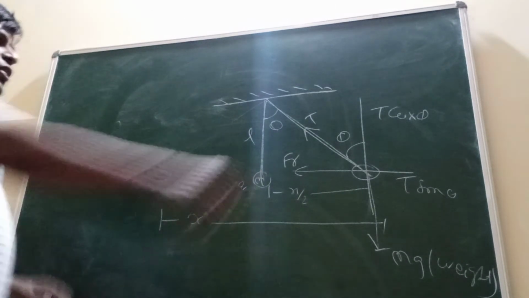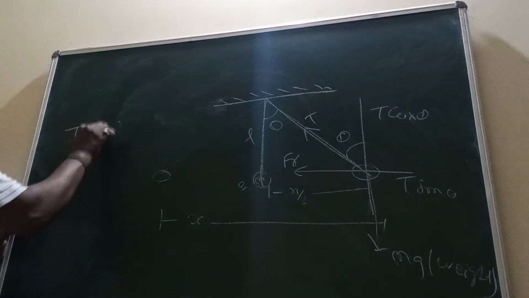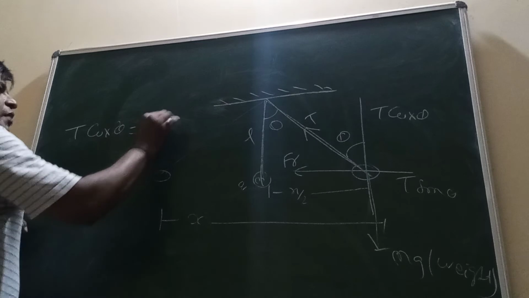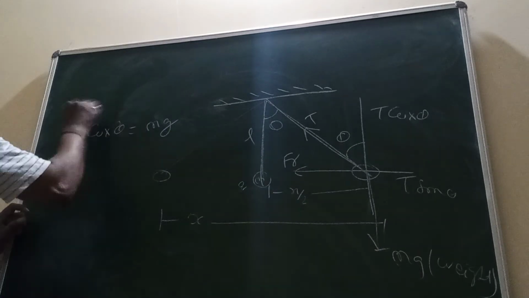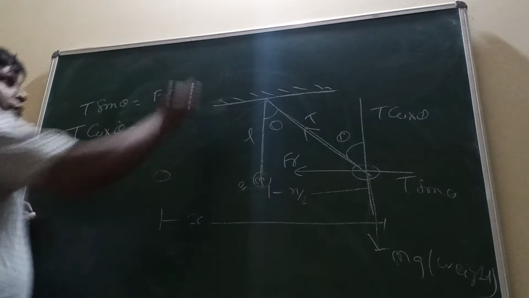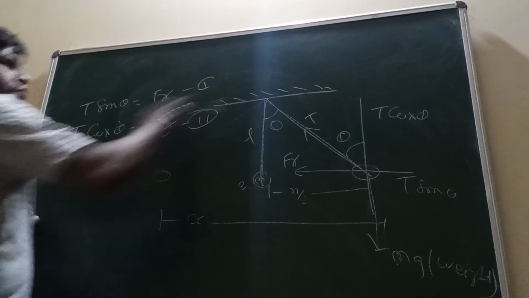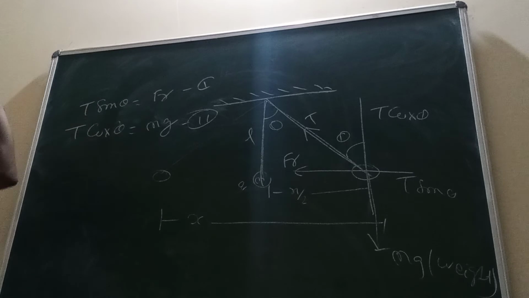Yes or no? So this is equal to this. What value? T cos theta is always equal to mg. This is equal to this. T sin theta is always equal to Fr. Equation 1, equation 2. Understand? So this topic completes.